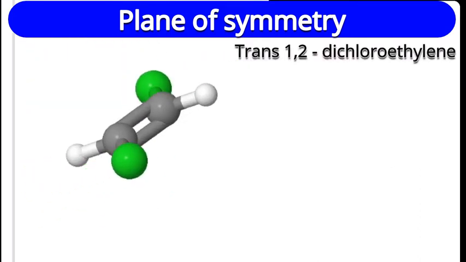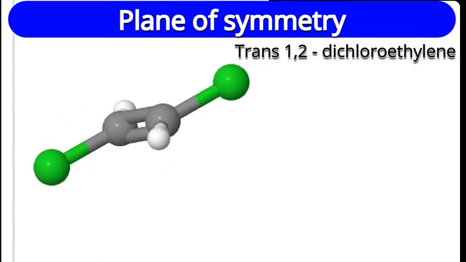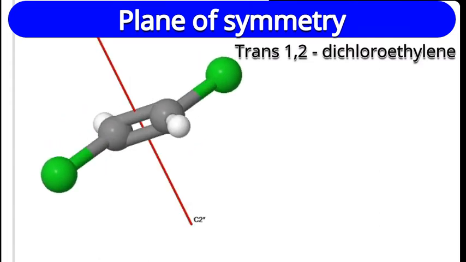Now, see here is a planar trans dichloroethylene molecule, and we have discussed perpendicular to the molecular plane there is an axis, and what is the name of that axis? C2 axis. Can you find any plane in this molecule? I already said yes, it is a molecular plane.